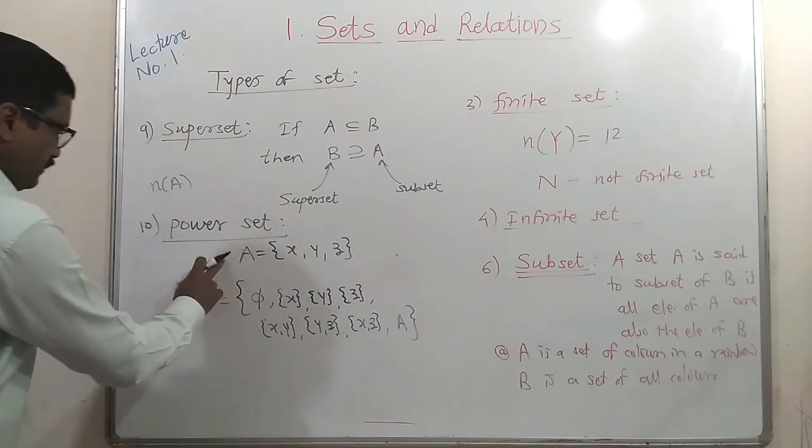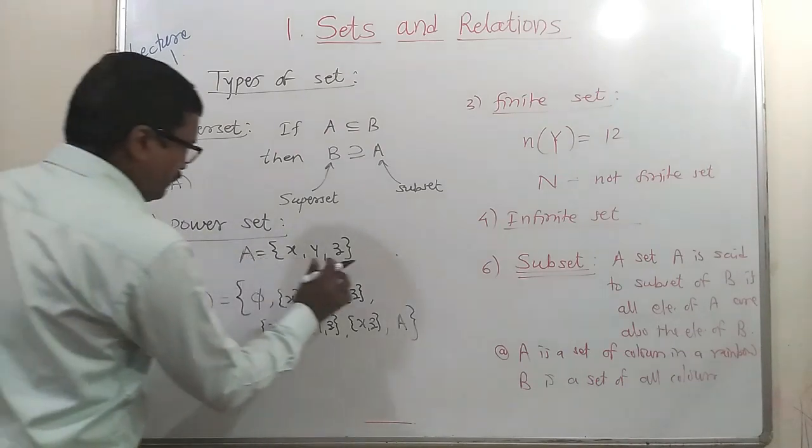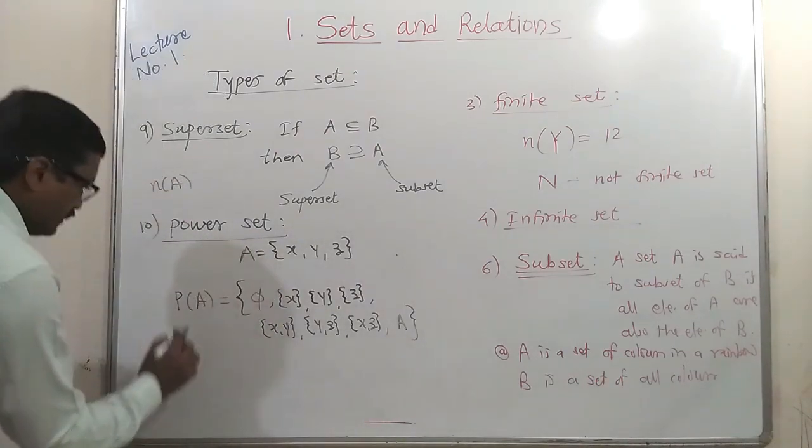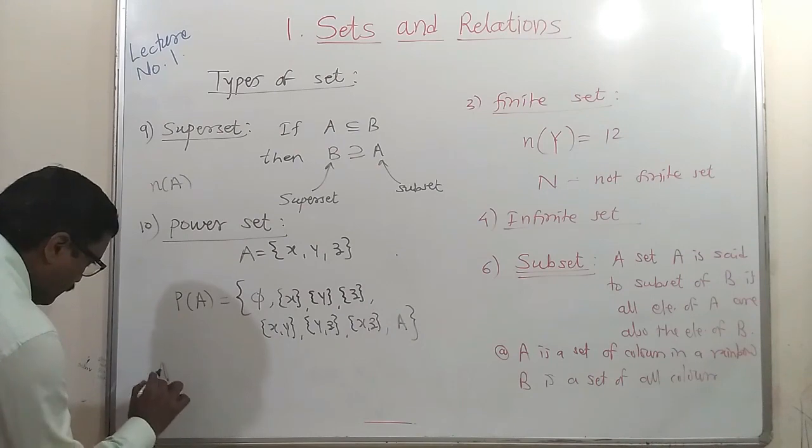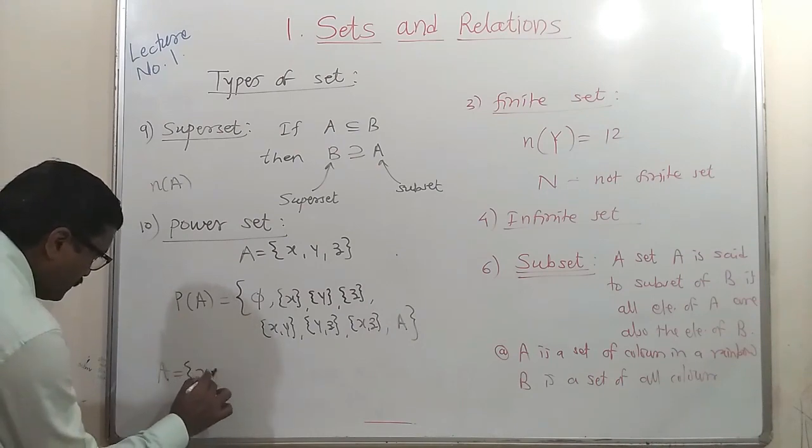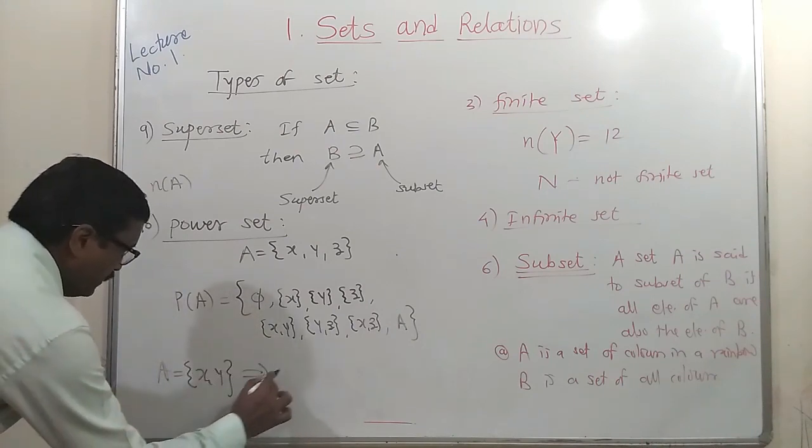So here, if we find the number of elements in A, suppose set B contains only two elements, those are x and y, then what will be its power set?